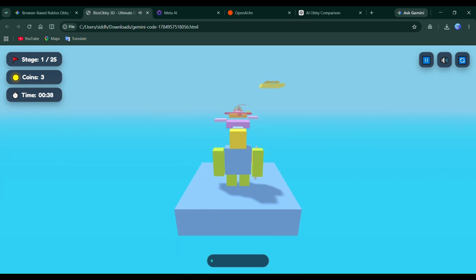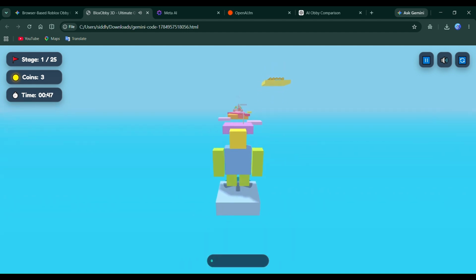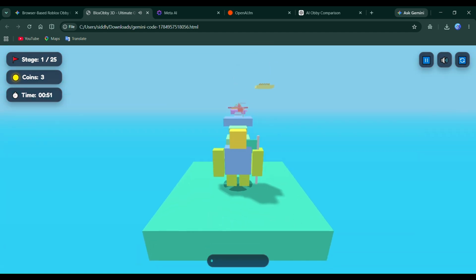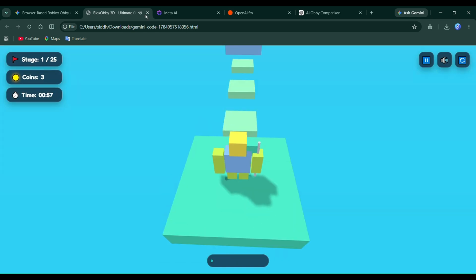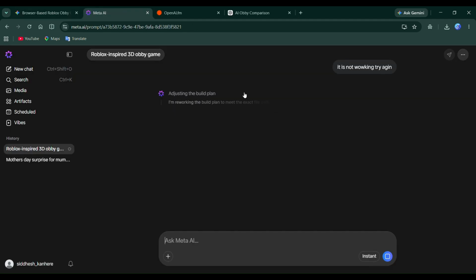If I wanted to build a game like this myself, I'd still make plenty of changes, but having the AI generate a working foundation saves a huge amount of time and lets me focus on improving the parts that really matter. So if I had to choose a winner based on today's challenge, I wouldn't just look at which AI generated the most code. I'd look at which one delivered the best overall experience. A game should be fun, responsive, stable, and easy to build upon, and I think that's a much fairer way to judge these projects.